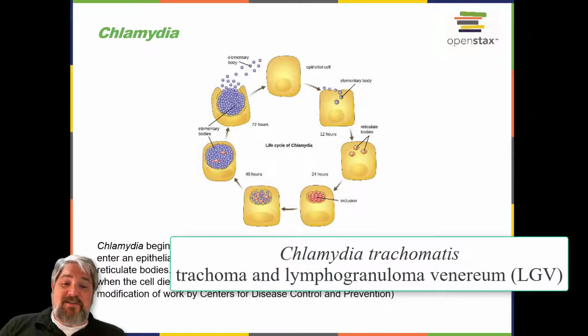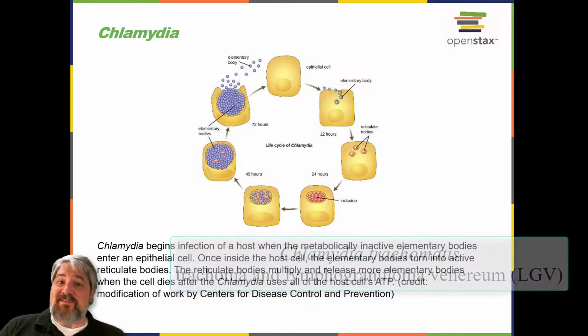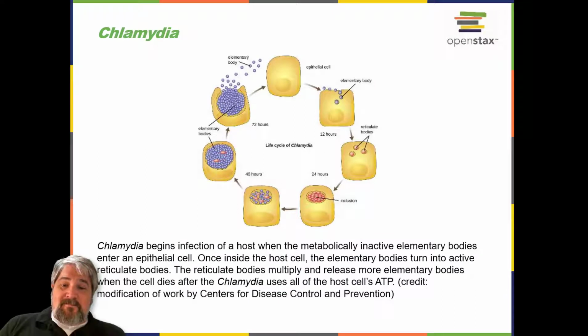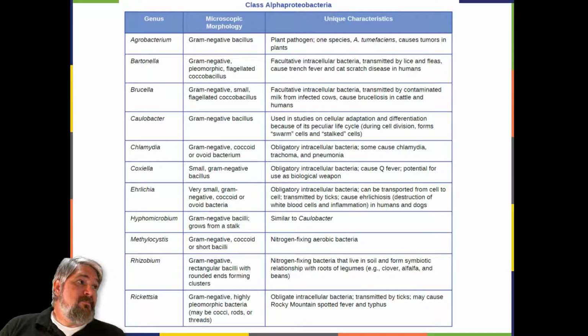Chlamydia trachomatis is a human pathogen that causes trachoma, a disease of the eyes often leading to blindness. C. trachomatis also causes the sexually transmitted disease lymphogranuloma venereum. This disease is often mildly symptomatic, manifesting as regional lymph node swelling, or it may be asymptomatic, but it is extremely contagious and is common on college campuses. Here is a table that summarizes some common Alphaproteobacteria.